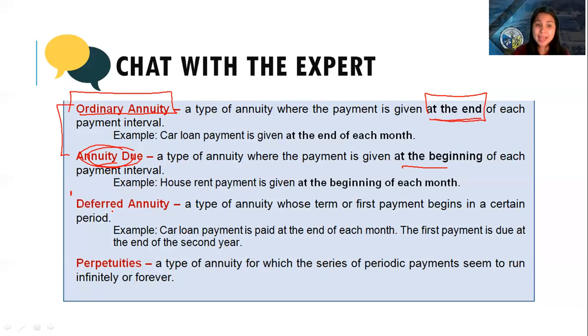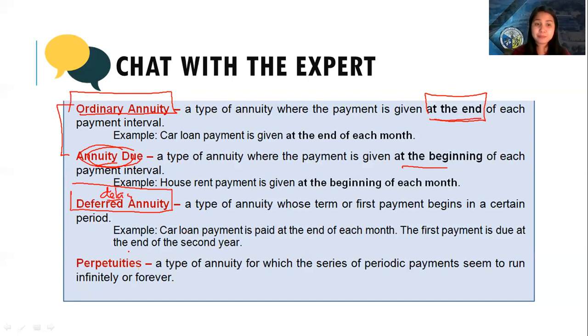Next, deferred annuity. A deferred annuity happens when there is a delay. That's the term. There is a delay of the first payment. For example, you went to Yamaha and you are given a motorcycle and you'll pay it for 3 years. But then you did not pay for 1 year. You pay at the start of the second year. Because there is a delay in the first payment, we call this annuity a deferred annuity.